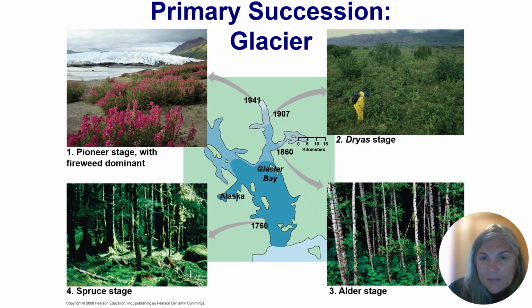Alder comes next, which is a nitrogen fixer. And then the climax community for many of these systems would be a spruce stage, either a black spruce or a white spruce. So this is one kind of historical study that tried to understand how ecosystems develop over time.